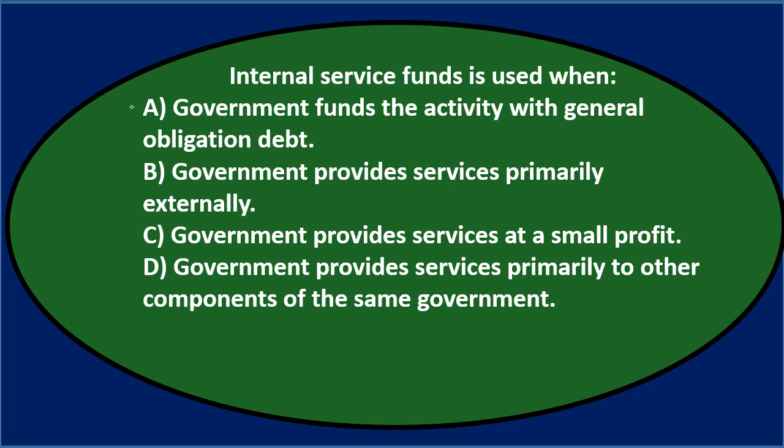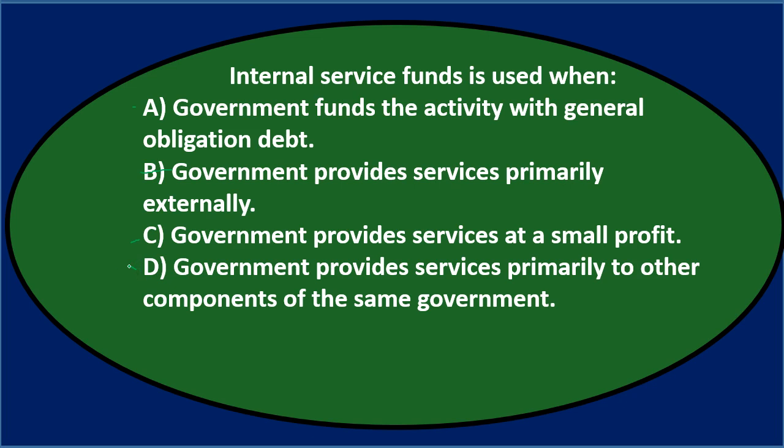And it's internal as opposed to external, having to do with whether we provide the service to internal units of the government or externally to people outside the government. That's typically what we want to think through. Internal meaning internal to the government. B says the government provides services primarily externally. That doesn't sound right because it's an internal service fund, so I would be looking for the opposite of that. C says the government provides services at a small profit. Well, that may be true; that could be the case. And then D says the government provides services primarily to other components of the same government. And that's the one I would expect to see.